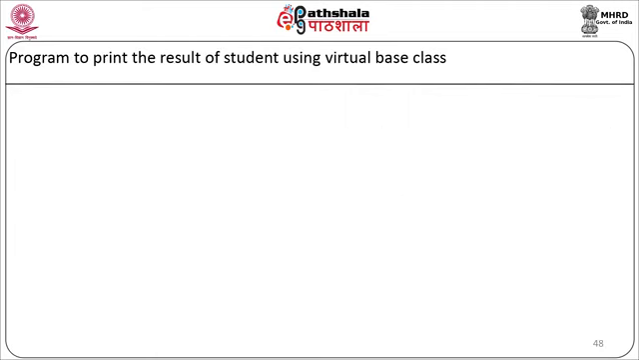Now let us see a program to print the result of the student using the virtual base class. Here our relationship of the classes is: the main class is student, which will be inherited in the marks class, that is test, and the sports class, and result is a class which will be inherited from the test class and sports class. So let us start with the program.